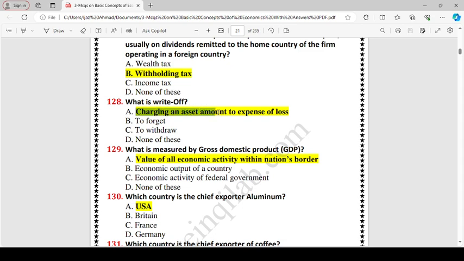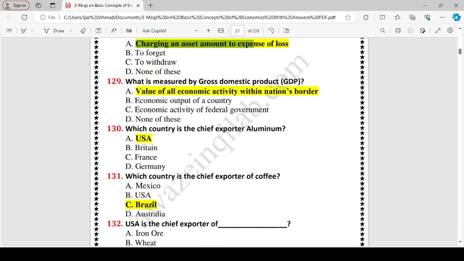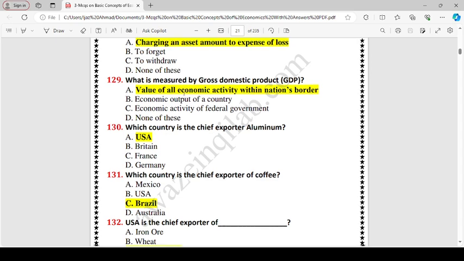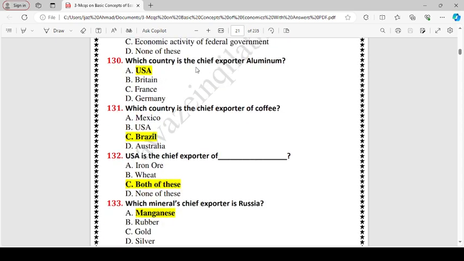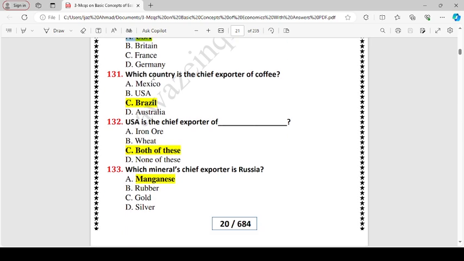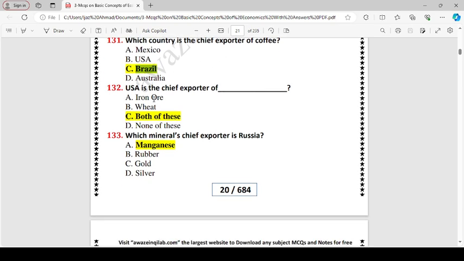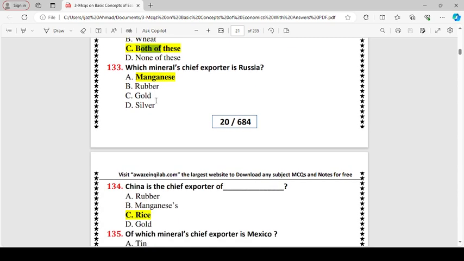Charge an asset amount to expense or loss. What is measured by gross domestic product? Value of all economic goods within a nation's border. Which country is the chief exporter of aluminium? USA. Which country is the chief exporter of coffee? Brazil. USA is a chief exporter of iron ore and wheat, both of these.